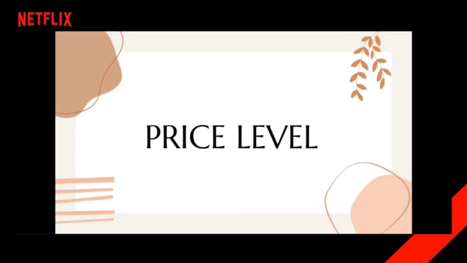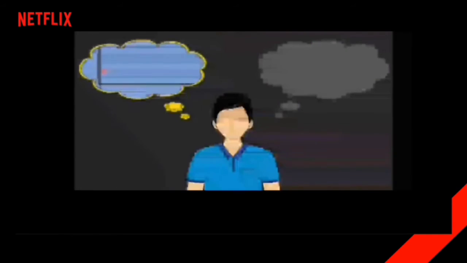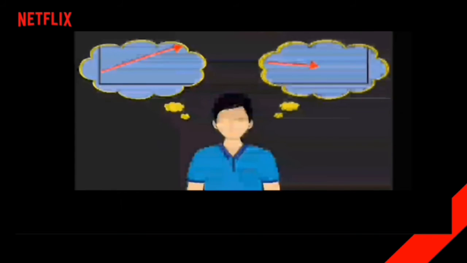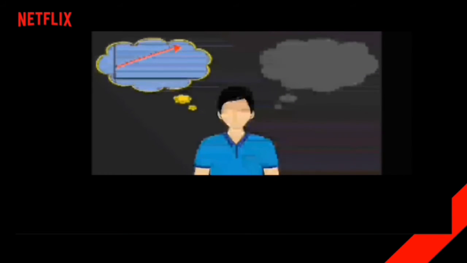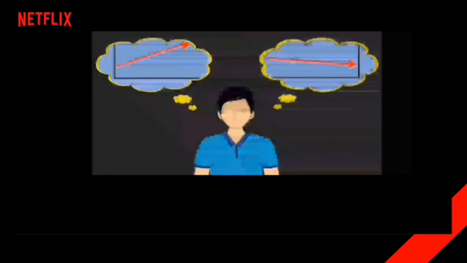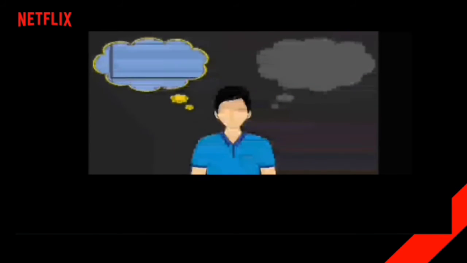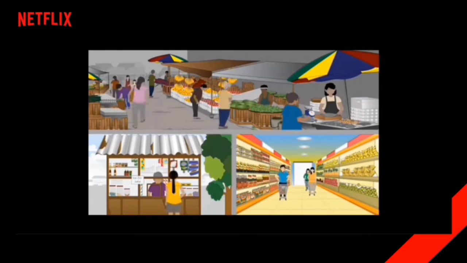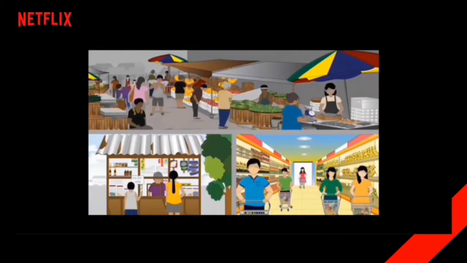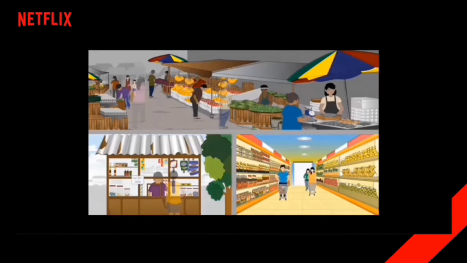Next is price level. Price levels are leading indicators in the economy. For example, rising prices indicate higher demand leading to inflation, while declining prices indicate lower demand or deflation. But if the government raises the interest rate, then the price of goods tends to decline, so that economic stability can be achieved.